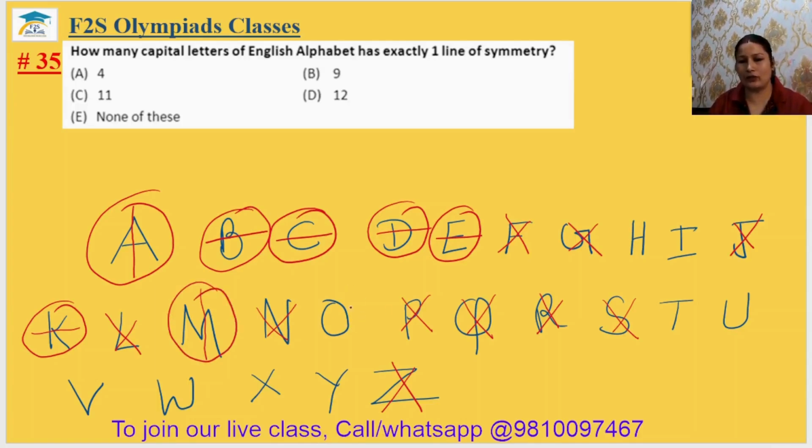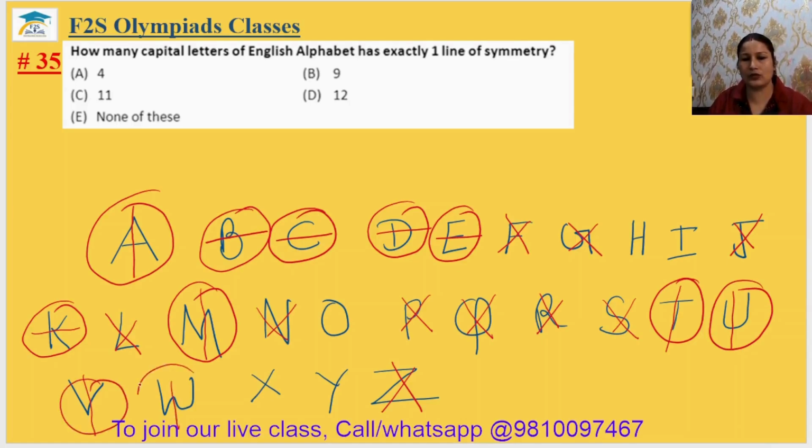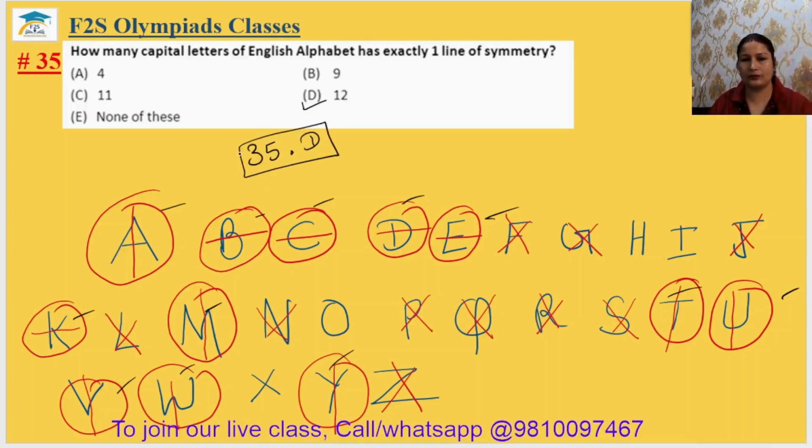O, infinite lines of symmetry. T, one line of symmetry. U, one line of symmetry. V, one line of symmetry. W, one line of symmetry. X, two lines of symmetry. Y, one line of symmetry. So how many have one line of symmetry? Just count here. तो कितने हो गए 1 2 3 4 5 6 7 8 9 10 11 12. Answer will be D. 35th answer is option D.